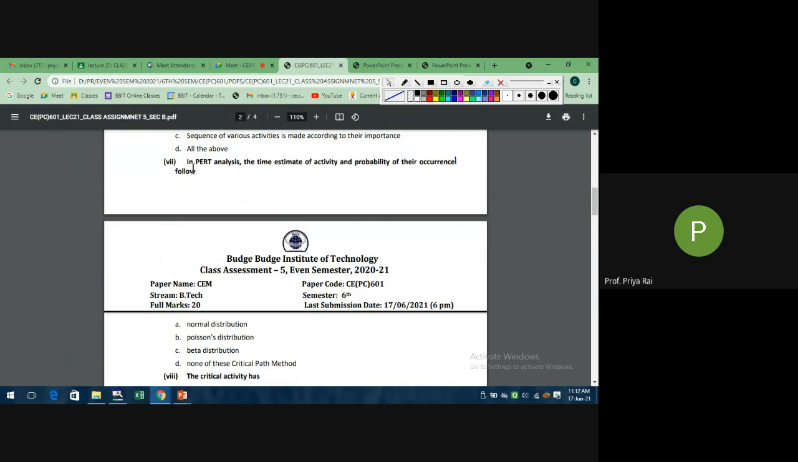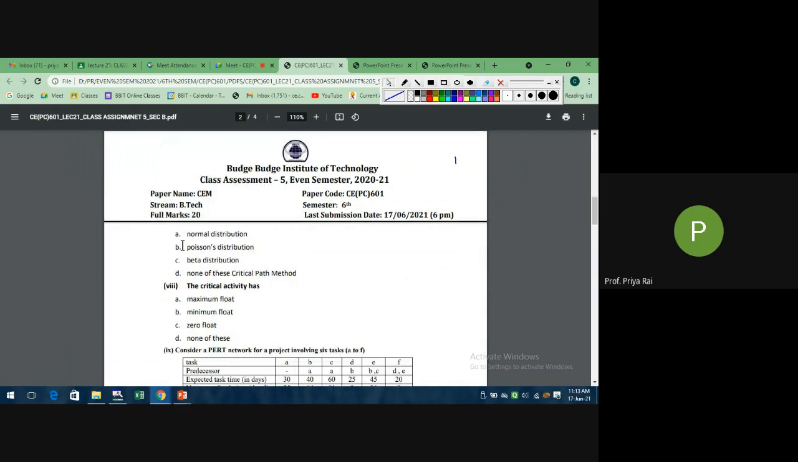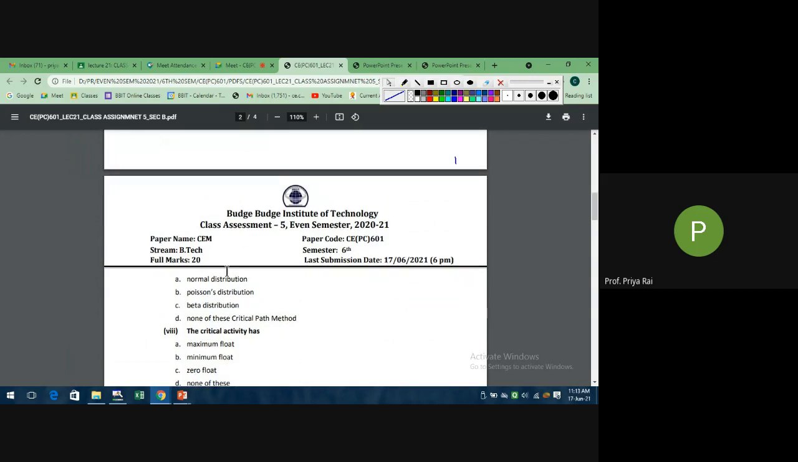Okay, so see here, in PERT analysis, the time estimate, so your parameter is the time estimate of the activity. So they are asking in the PERT analysis, the time estimate of activity and the probability of their occurrence follows which distribution? Normal, Poisson's, or beta? I think, ma'am, beta or none. Yes, beta distribution.